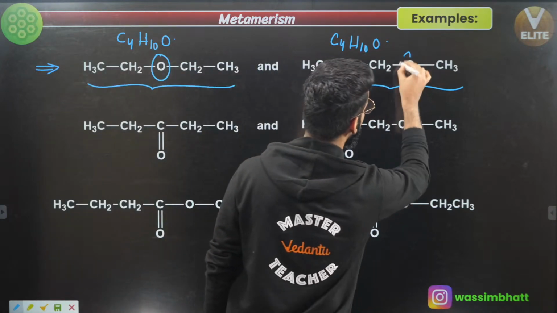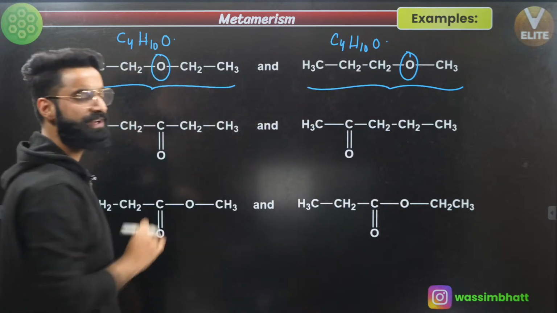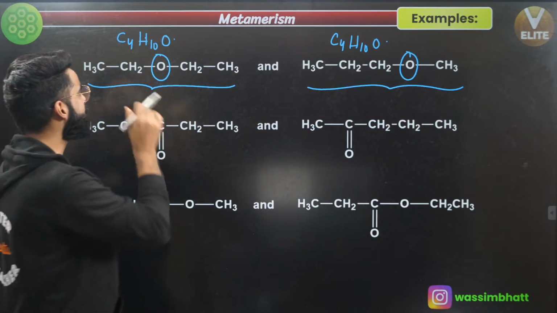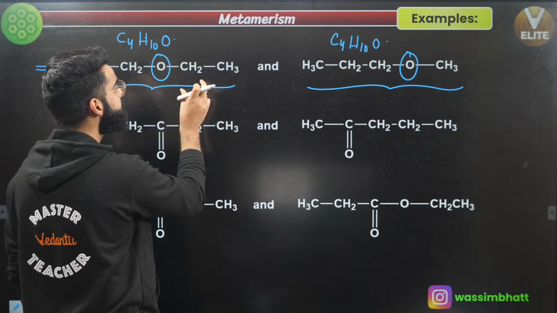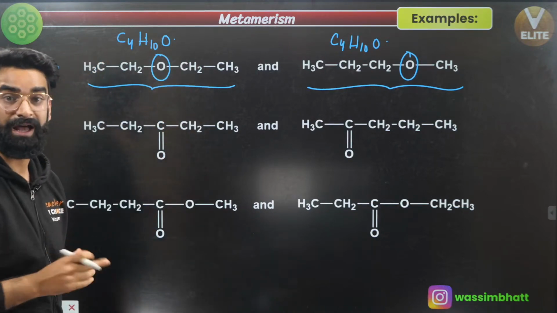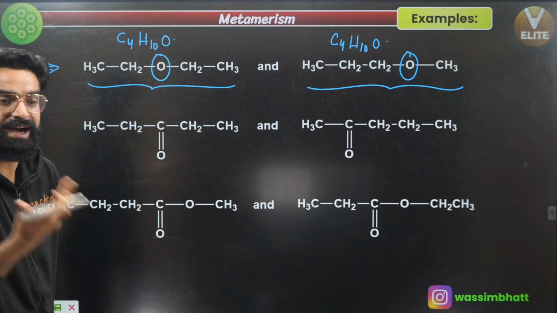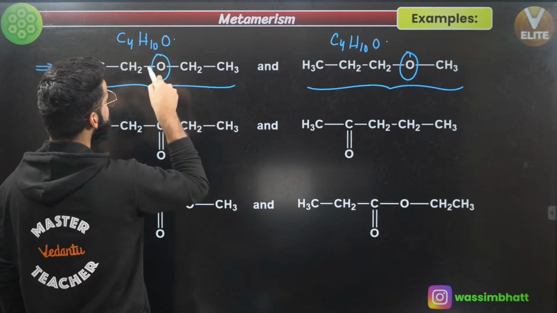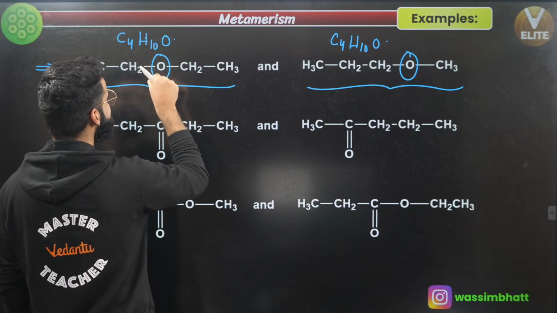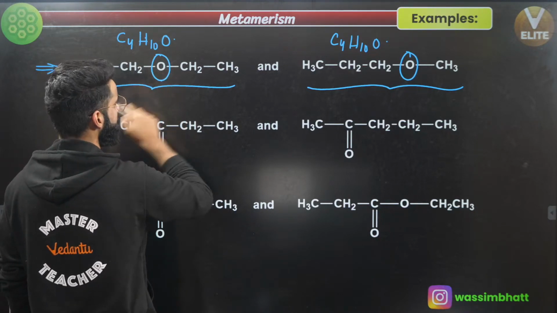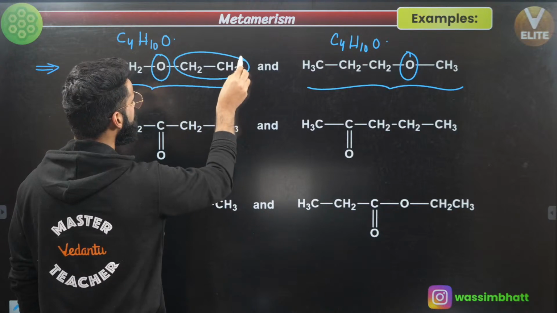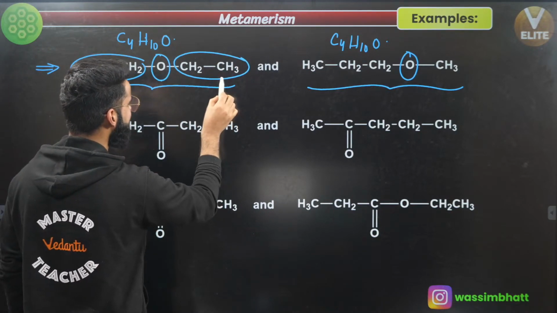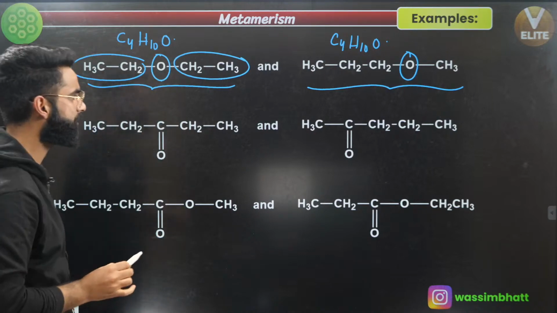This is the polyvalent group over here, right? Now, after identifying the polyvalent group, what you are going to check is the arrangement of alkyl groups around the polyvalent atom or group, right? See guys, understand. If you talk about the first example, what is the surrounding of this polyvalent group? On one side you have got ethyl group, on another side you have got ethyl group, right?